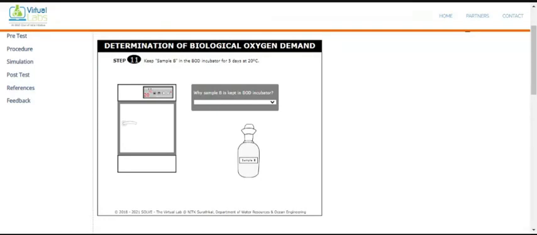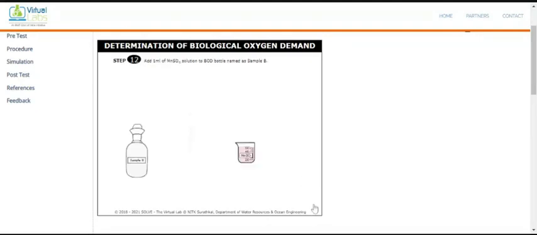So obviously none of the above is not a correct answer. Heating the sample is not a correct answer. We are not heating. And allow the DO production? We are not allowing it to produce DO. So it is the first answer: prevent the DO production. Go for the next.